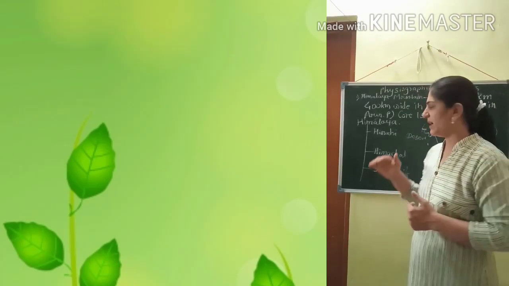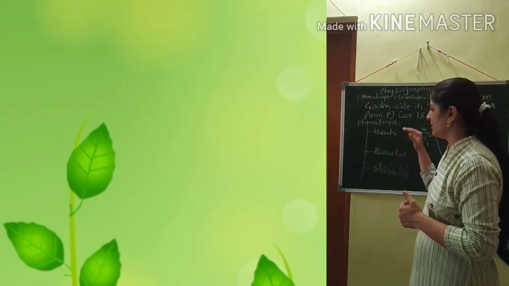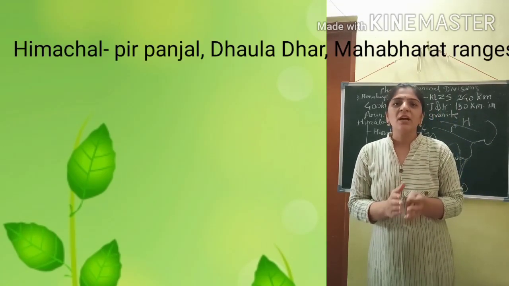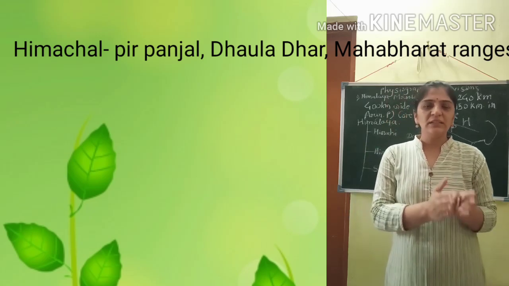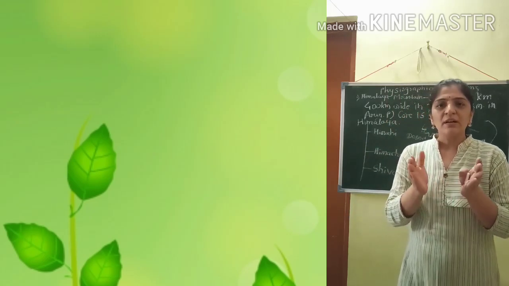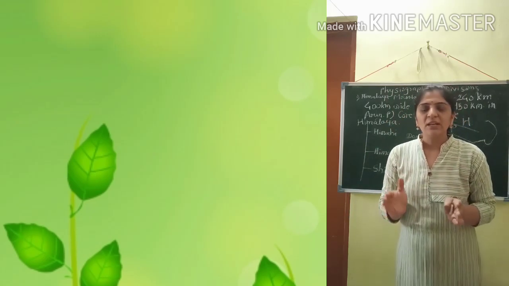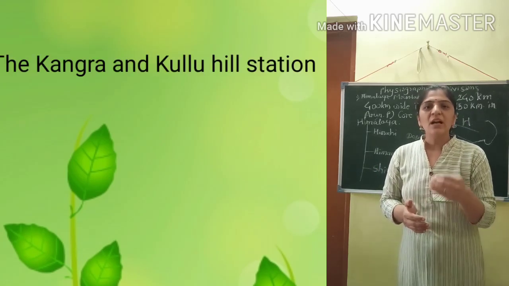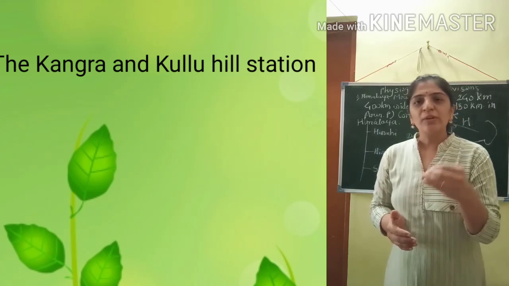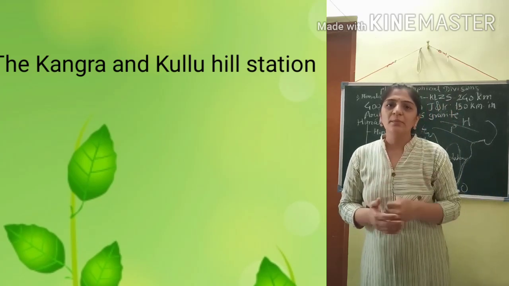Himachal is the middle of the Himalaya, which has common ranges like Pir Panjal, Dhauladhar and Mahabharat. These ranges contain the famous valley located in Kashmir. Kangra and Kullu are known as the hill stations of Himachal.